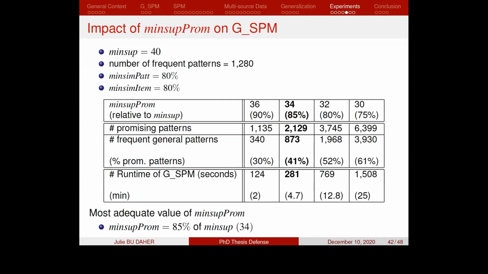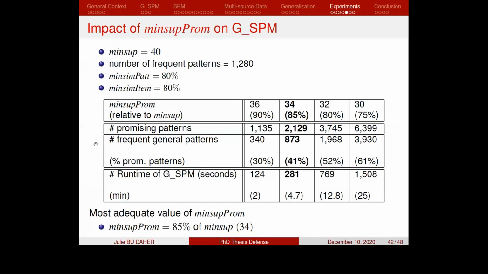The first step is to evaluate the impact of the minimum support promising parameters on the GSPM, where for all the experiments, we set the minimum support value to 40, and thus the number of obtained frequent traditional patterns is fixed, and it is 1,280 patterns. For all the experiments also, we set the minimum pattern similarity percentage to 80%.